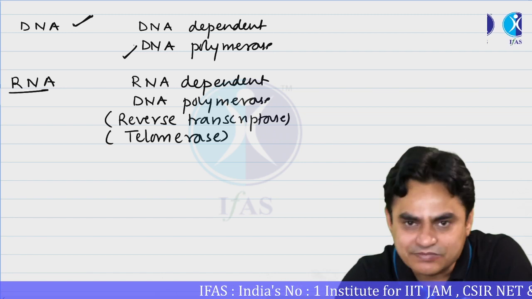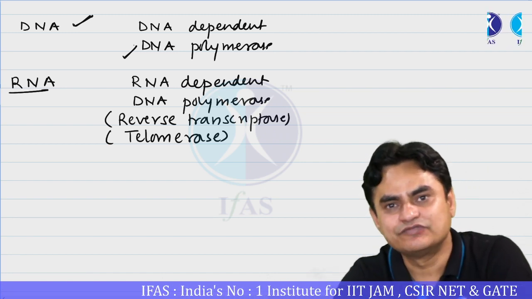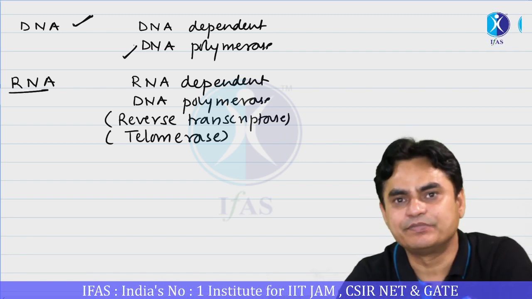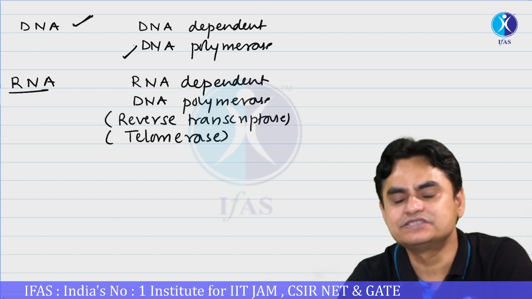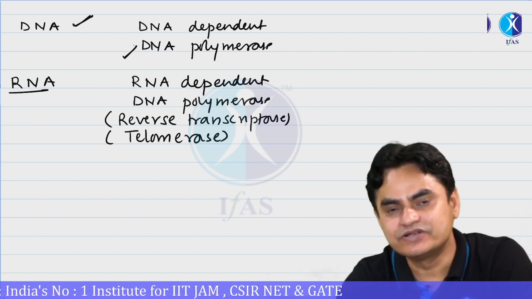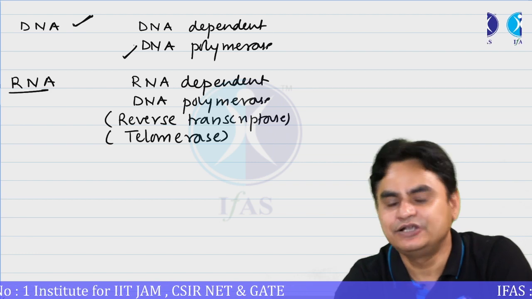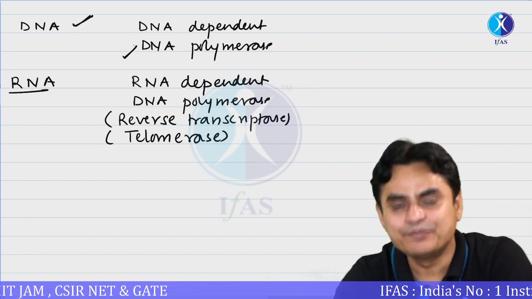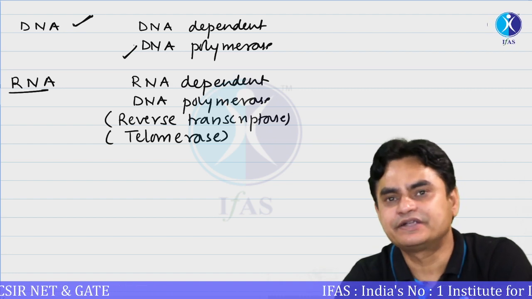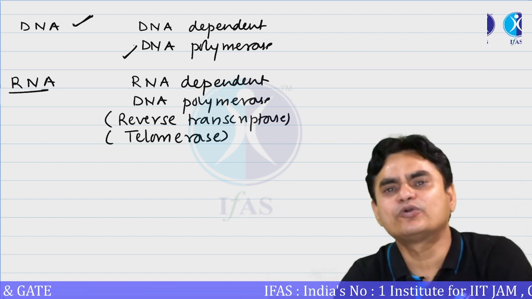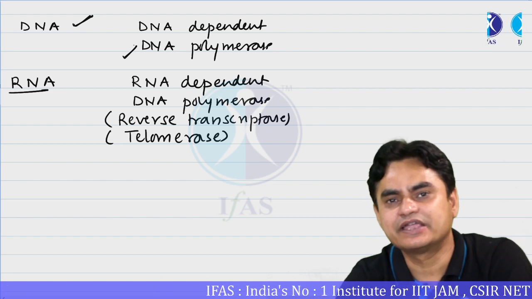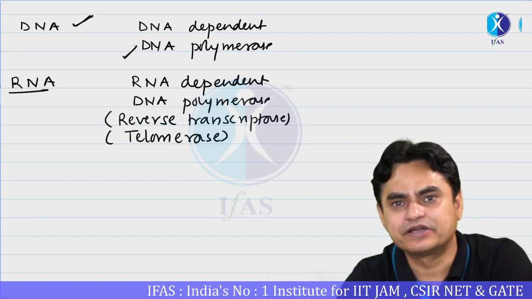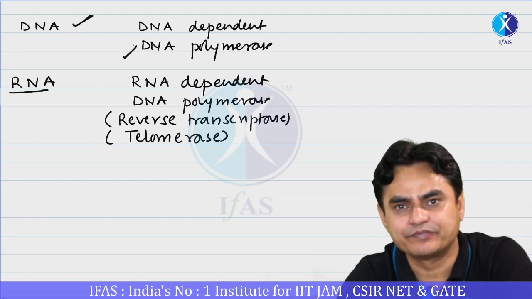But there are some exceptional DNA polymerases which use RNA as a template, and two such examples are reverse transcriptase and telomerase. Is it clear? So the important thing is DNA replication is a template dependent process, and not only template dependent, there is a need of a primer which provides a 3' OH.